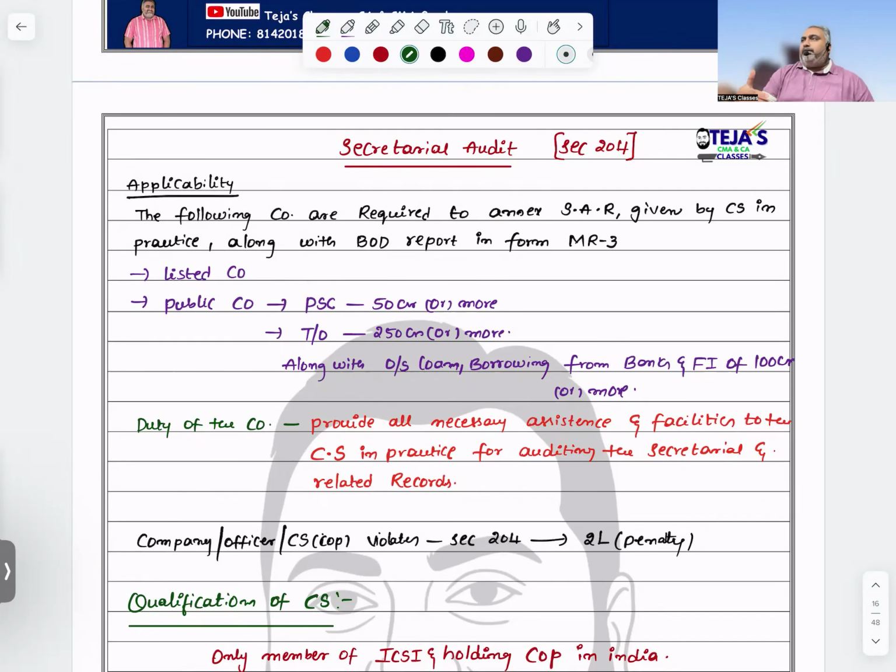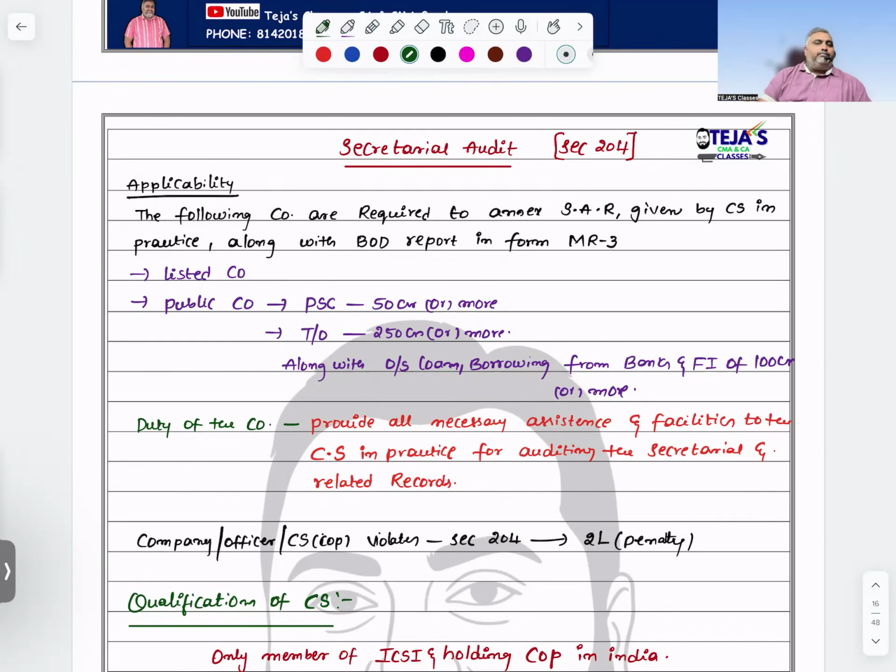Which class of companies compulsorily need to go for secretarial audit? First one is every listed company. In case it is a public company, you need to check whether paid up share capital is 50 crores or more, turnover is 250 crores or more, or outstanding loans and borrowings from public deposits, banks or financial institutions are more than 100 crores. Then automatically these classes of companies compulsorily need to go for secretarial audit.